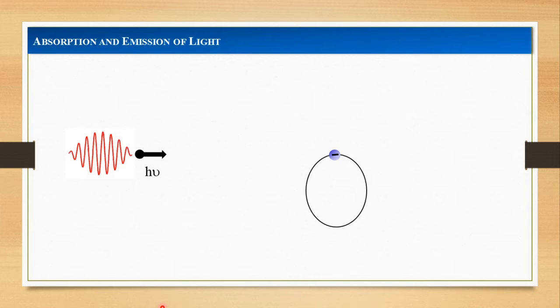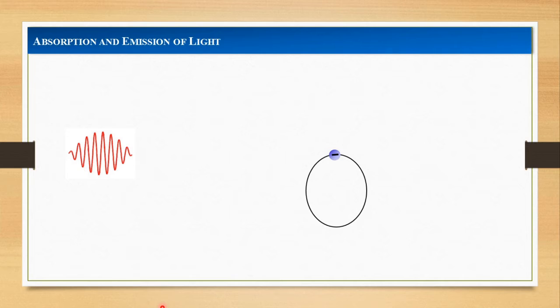It can be said that light is carried over space by photons. So, the absorption and emission of light takes place when light of frequency nu is absorbed by an atom. One photon is transferred from light to the atom. In the absorption process, the photon disappears and the atom absorbs it.